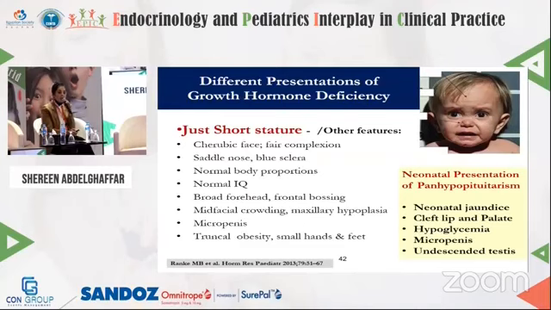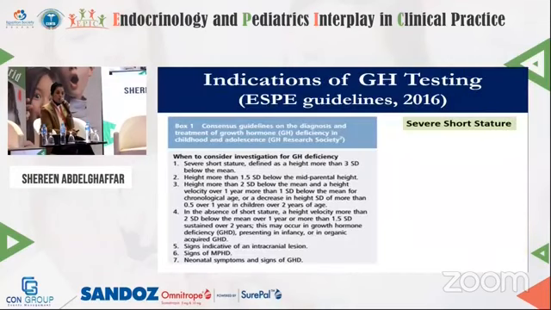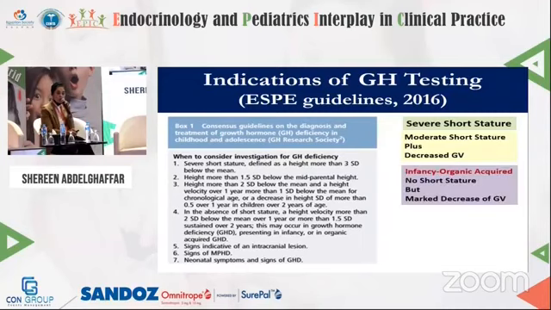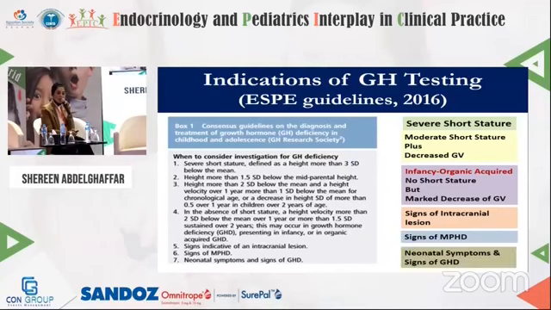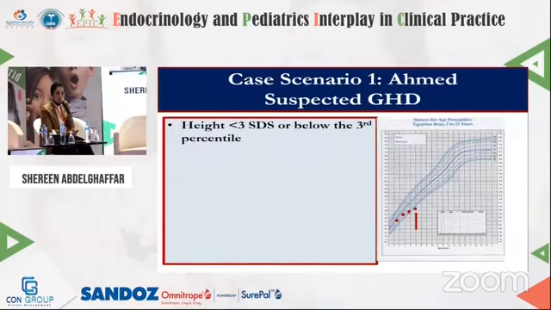We should always remember the neonatal presentation of panhypopituitarism if the infant presents with neonatal jaundice, cleft lip and palate, hypoglycemia, micropenis, undescended testis. So indications of growth hormone testing should be in cases of severe short stature, moderate short stature with decreased growth velocity, infancy, organic, acquired causes if there is marked decrease of growth velocity, signs of increased intracranial tension, signs of multiple pituitary hormone deficiencies, neonatal symptoms, signs of growth hormone deficiency.